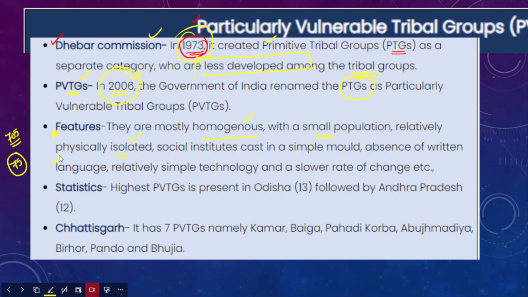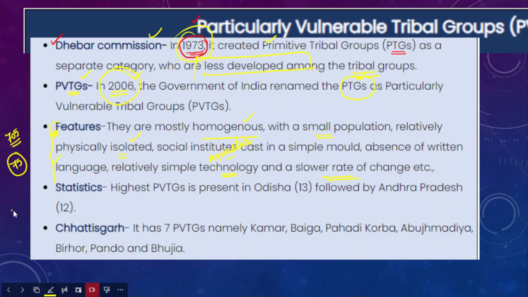Okay, so they do not have any written language, no script at all. They use relatively very simple technology when it comes to agriculture or any other thing with respect to their life. They also have a slower rate of change, so they would not change rapidly. I can say that they are relatively less developed, backward, and they have very poor infrastructure and other provisions that the government has been providing for other categories of people. And these are the major features of the particularly vulnerable tribal groups.